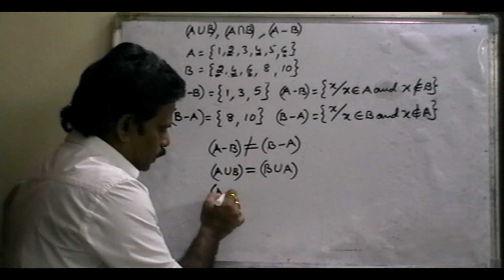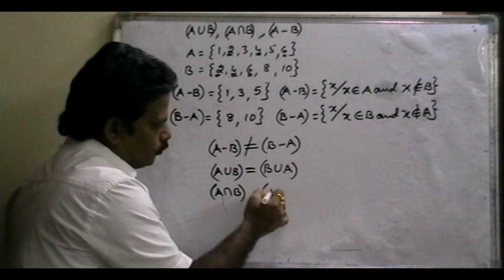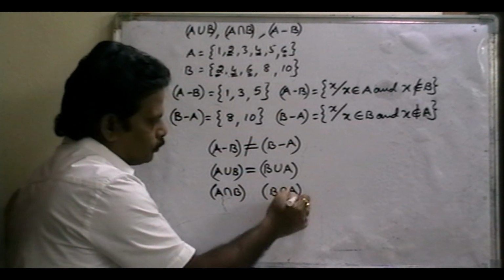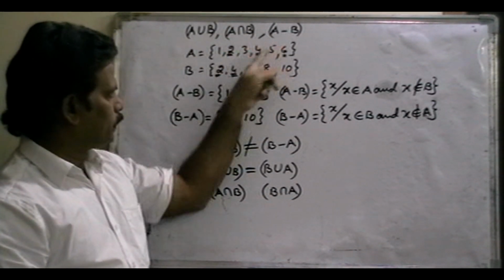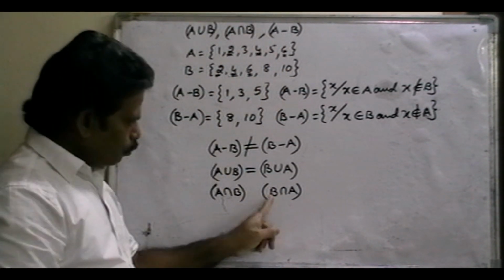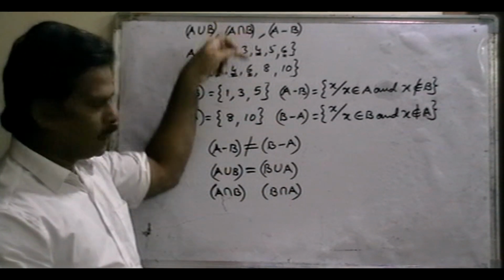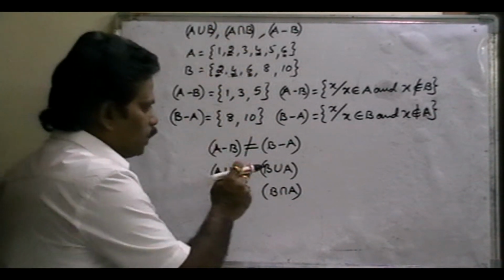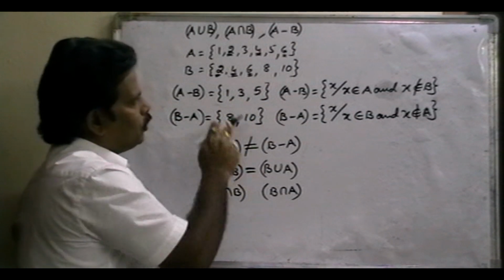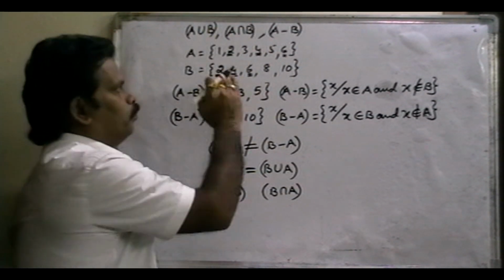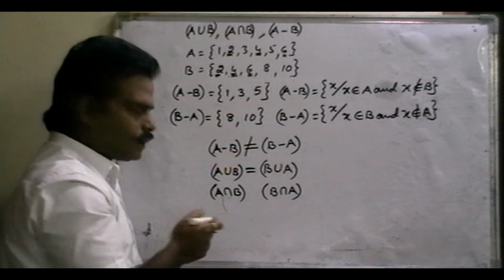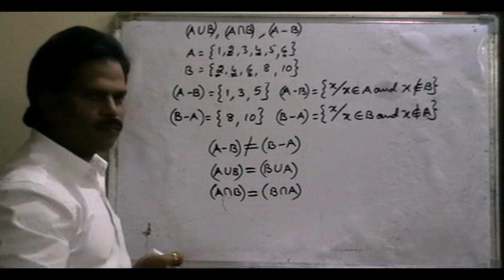Intersection. A intersection B, B intersection A. A and B common elements: 2, 4, 6. Again B and A common elements, B intersection A: again we get common elements 2, 4, 6 only. A, B common elements 2, 4, 6 and B, A common elements also 2, 4, 6. So they are also equal.